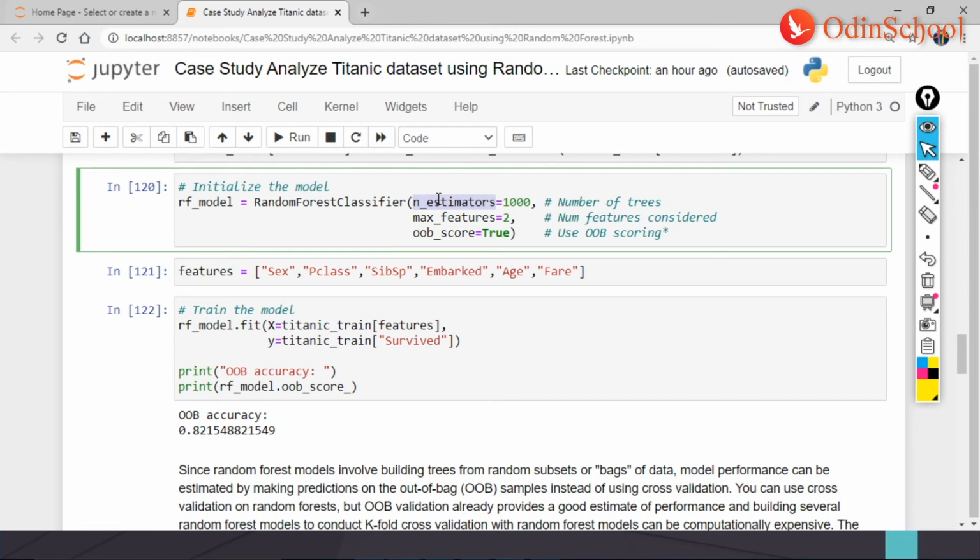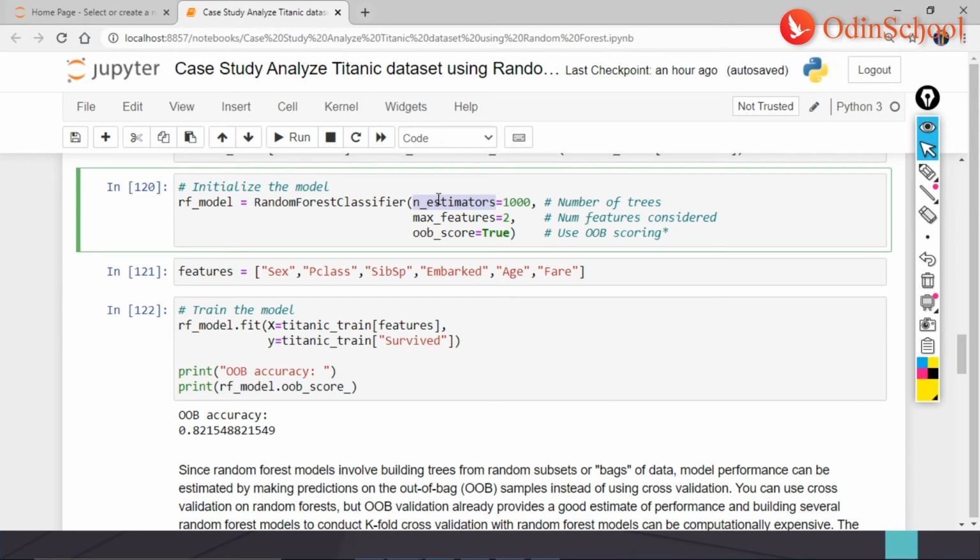It would be a whooping number, which is 1000, and then I would be using my max features, that is 2, so I would be using 2 features only. Then in my third I would be using OOB score, that is out of the bag score, and this is true.